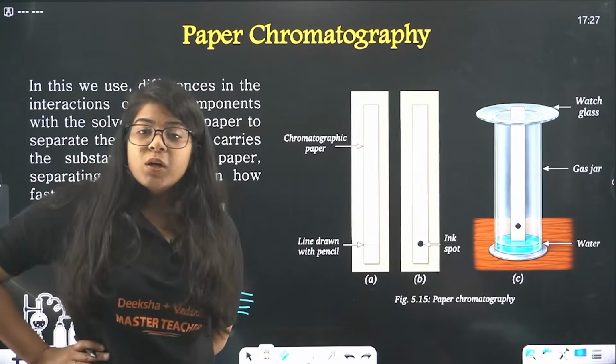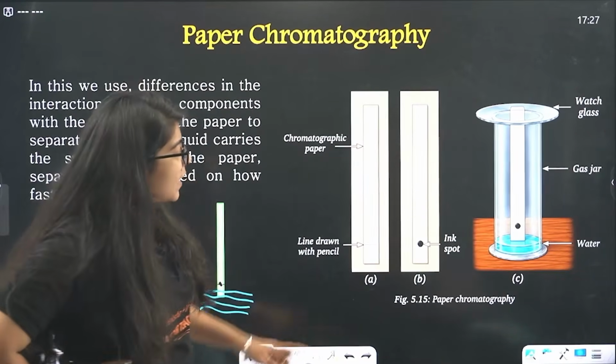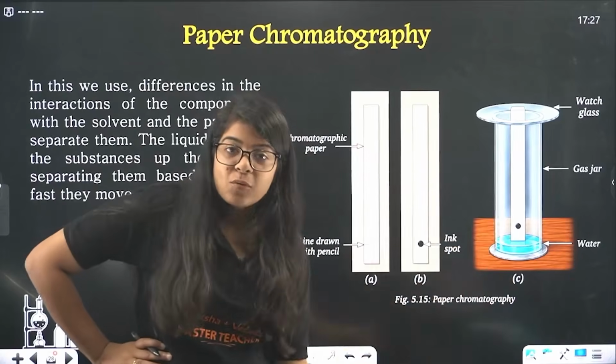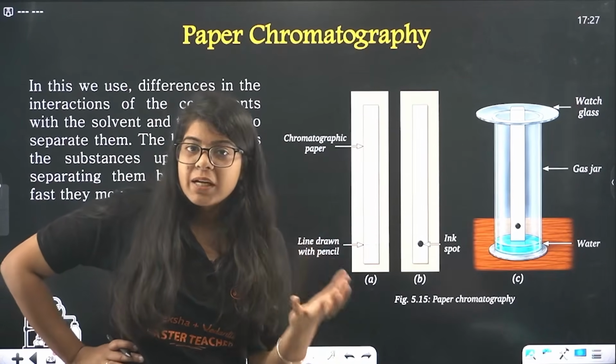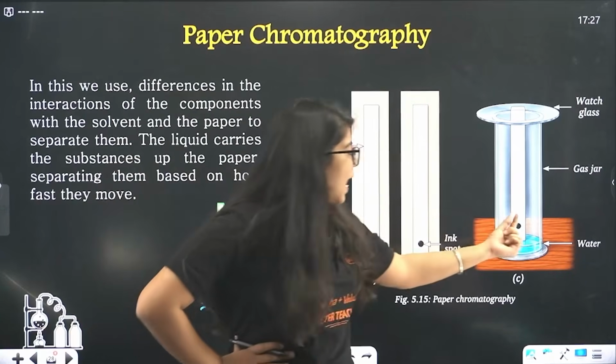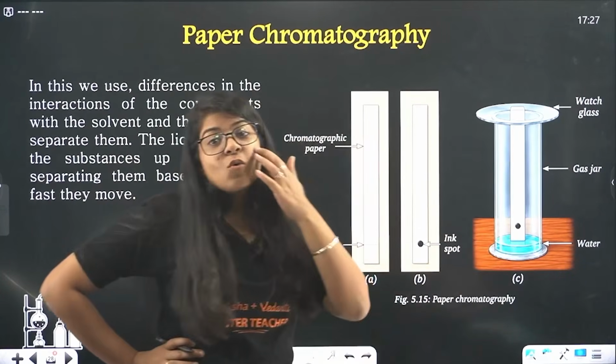Now what will happen? You will see that obviously the water keeps rising inside the paper, right? Even the part which is not dipped in the water will get wet, right? And in that way, it reaches this dot. So what will happen?